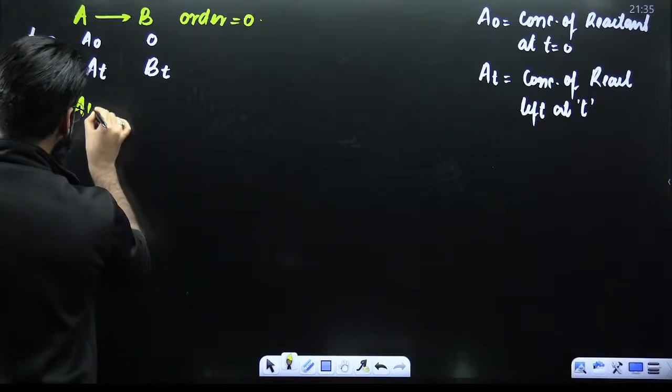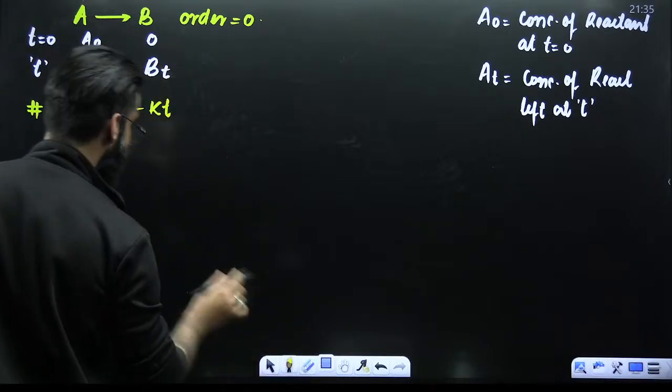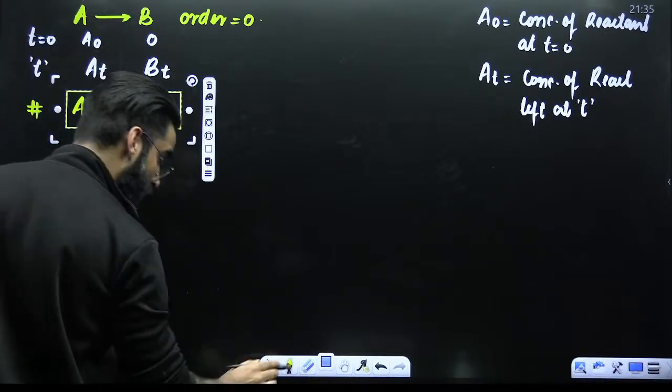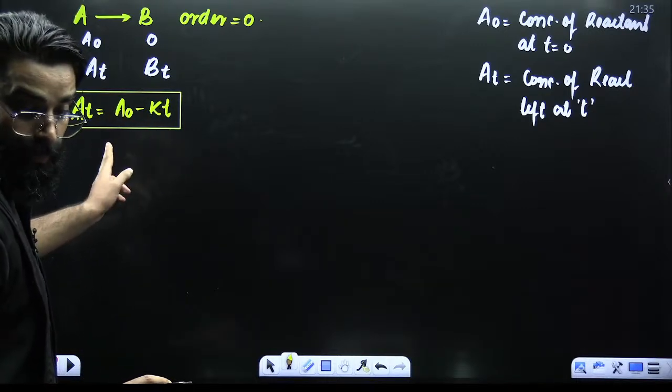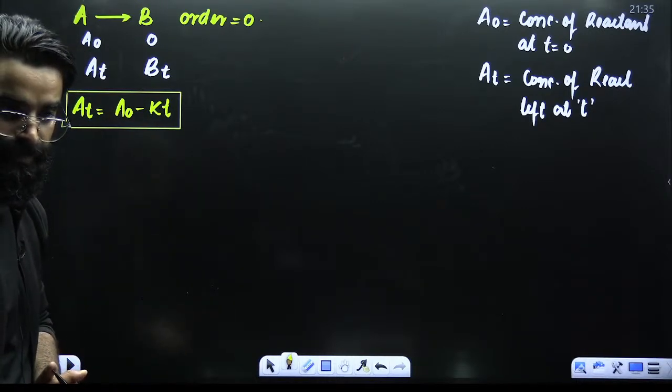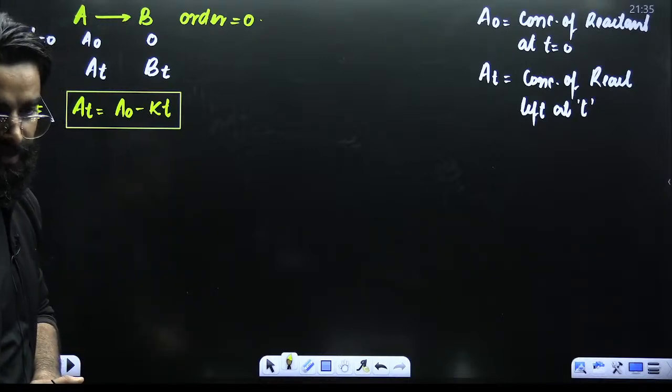That is nothing but At is equal to A0 minus kt. Remember, this equation is only valid for zero order reactions. And this equation is what you call the integrated rate equation for the zero order reactions.